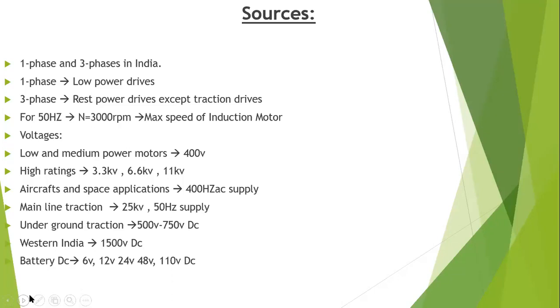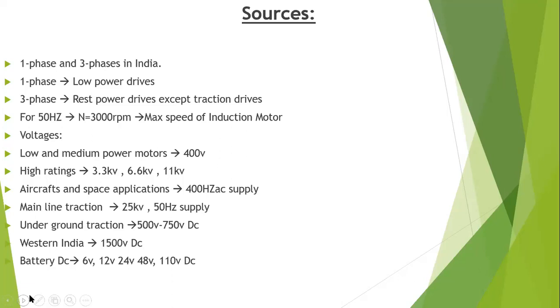Coming to the voltage levels, low and medium power motors work under 400 volts. And further high ratings work under 3.3 kV, 6.6 kV, 11 kV, 22 kV, like that, and higher also they can work. So low and medium motors use low voltages, and high power motor drives use high voltages.